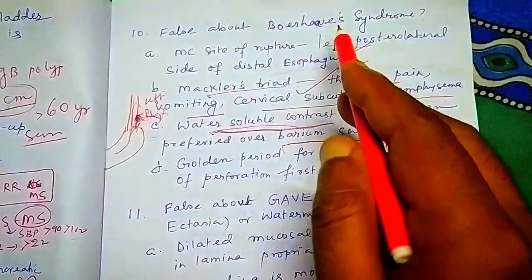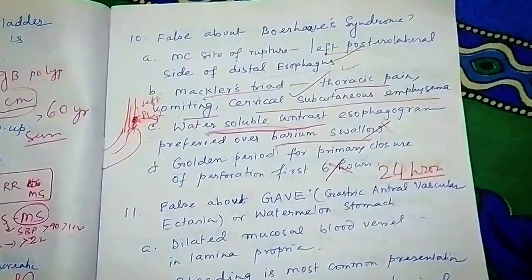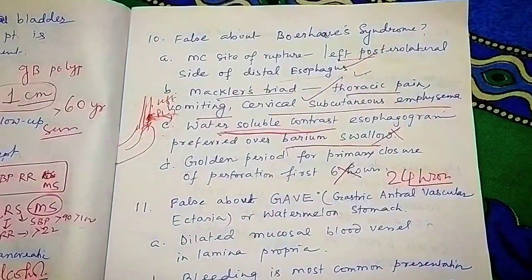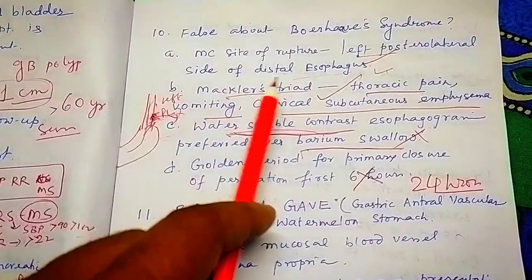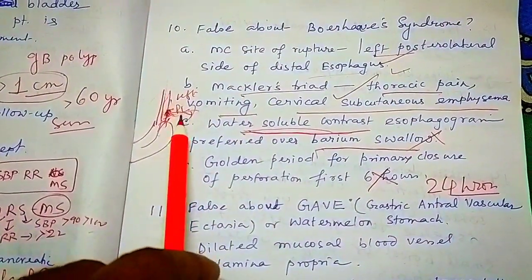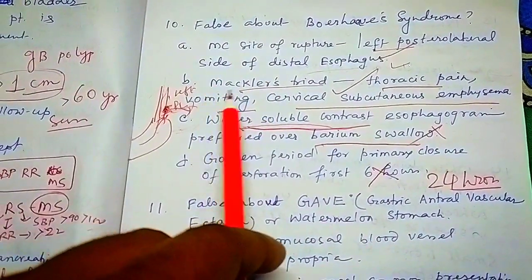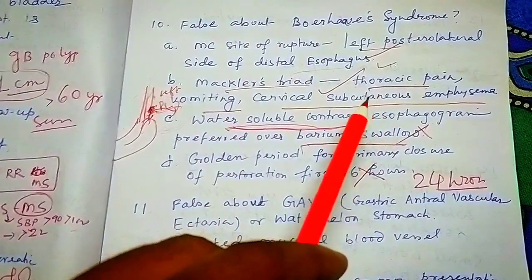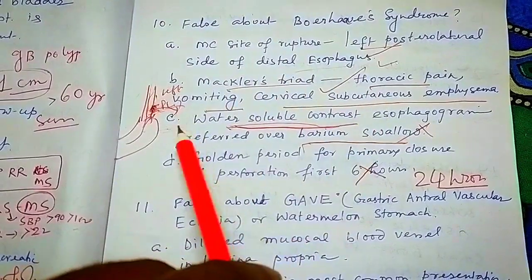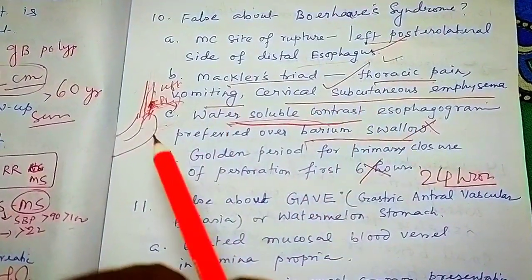So once again, what is false about Boerhaave syndrome? Most common site of rupture: left side and posterolateral. Next option, Mackler's triad. Always remember three important things: thoracic pain, vomiting, and emphysema.